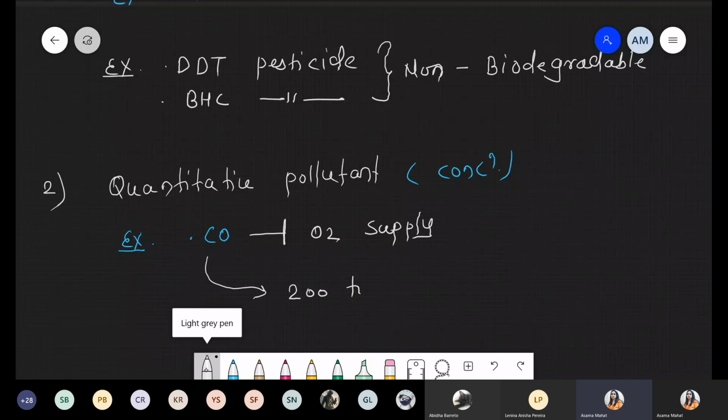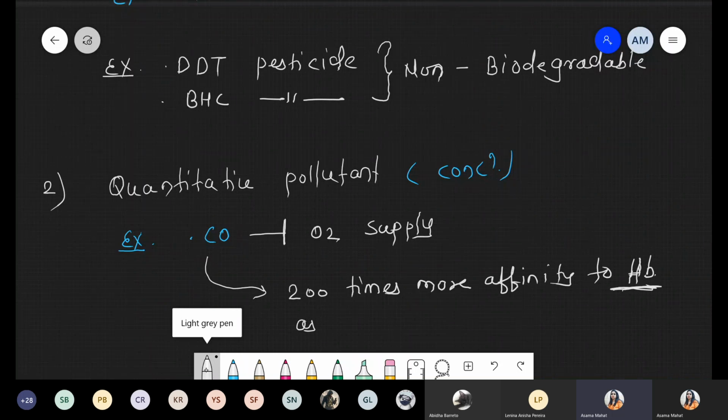It has 200 times more affinity to hemoglobin as compared to oxygen. If oxygen is present, as well as carbon monoxide, definitely who binds first?